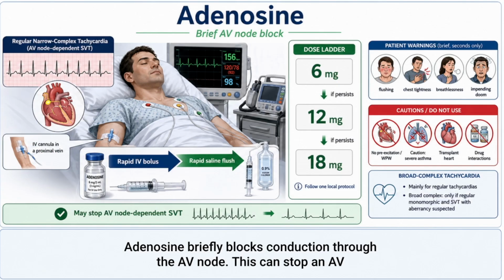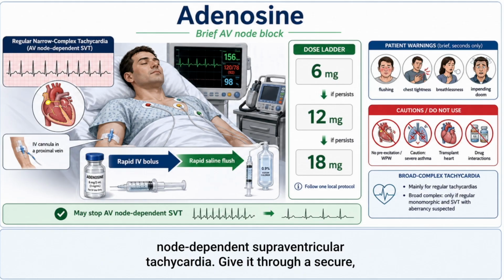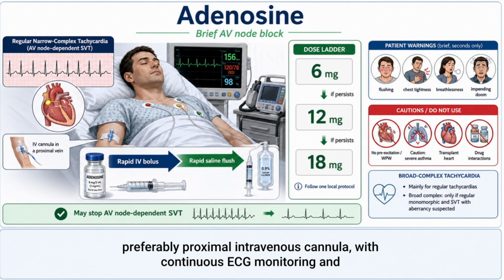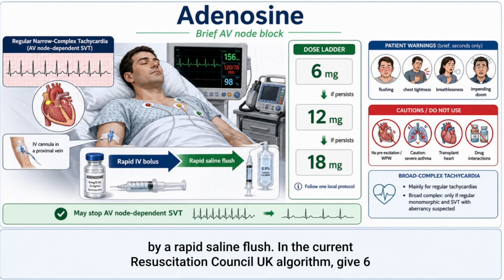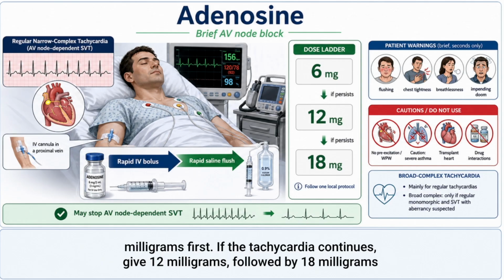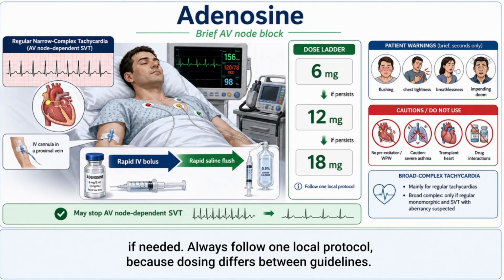Adenosine briefly blocks conduction through the AV node. This can stop an AV node-dependent supraventricular tachycardia. Give it through a secure, preferably proximal, intravenous cannula with continuous ECG monitoring and resuscitation equipment available. It must be given as a rapid bolus, followed immediately by a rapid saline flush. In the current Resuscitation Council UK algorithm, give 6 mg first. If the tachycardia continues, give 12 mg, followed by 18 mg if needed. Always follow one local protocol because dosing differs between guidelines.